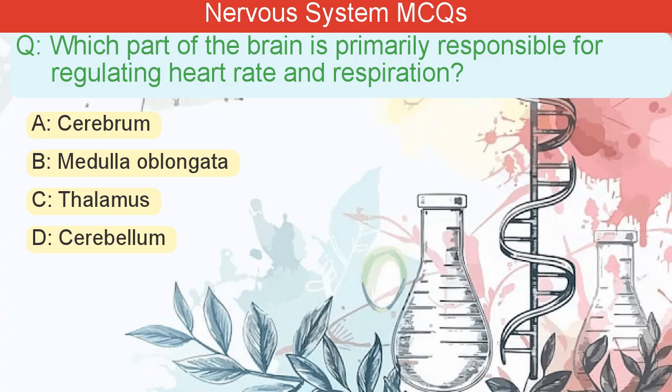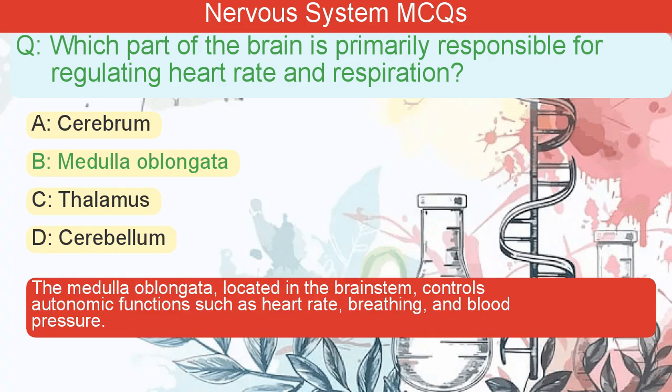Which part of the brain is primarily responsible for regulating heart rate and respiration? A. Cerebrum. B. Medulla oblongata. C. Thalamus. D. Cerebellum. The correct answer is B. The medulla oblongata, located in the brainstem, controls autonomic functions such as heart rate, breathing, and blood pressure.